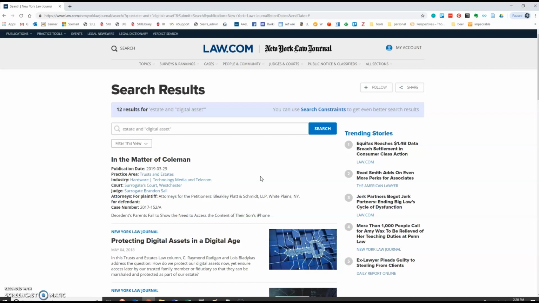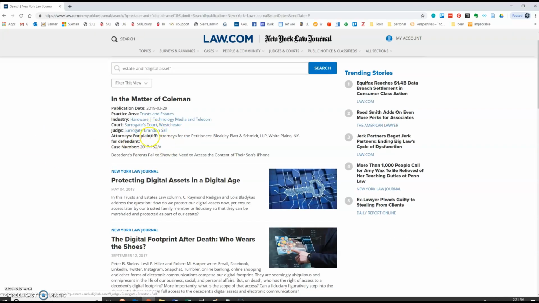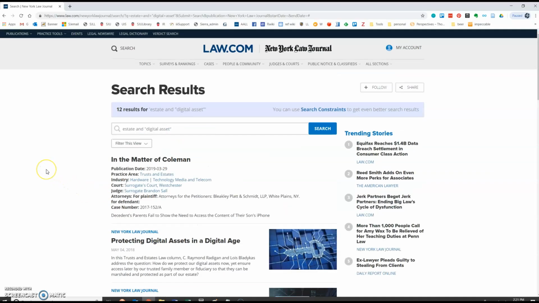So in theory, at 2 p.m. tomorrow, I should not necessarily get all of these things, or I may get these things because it's running the search for the first time. So you just have to sort of tweak it a little bit and see what works well for you. But that's how you set up a search in the New York Law Journal. And you'll see you're getting cases and you're getting news stories. So that might be useful.